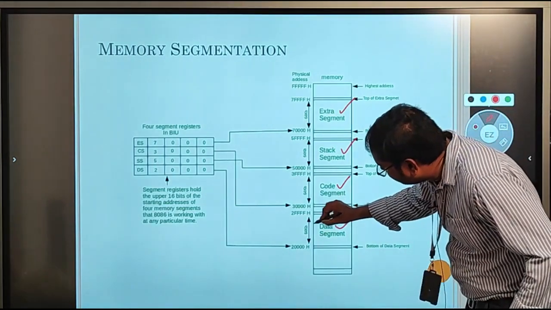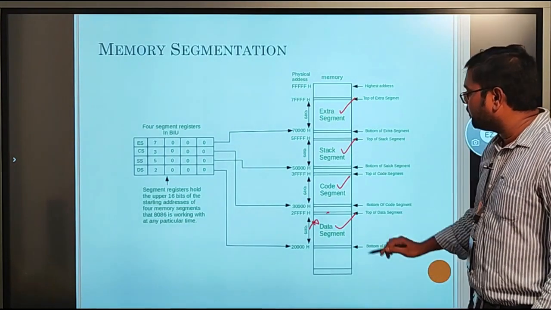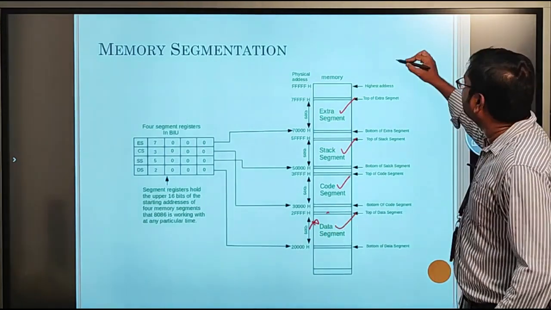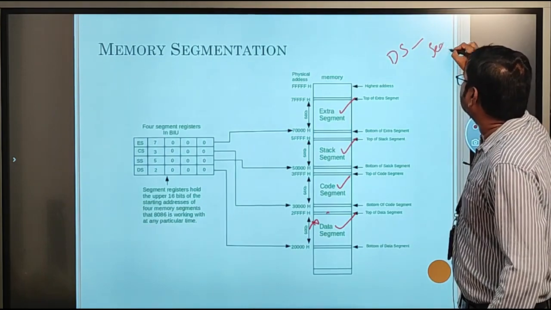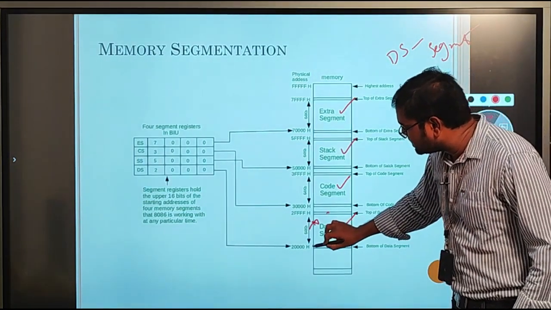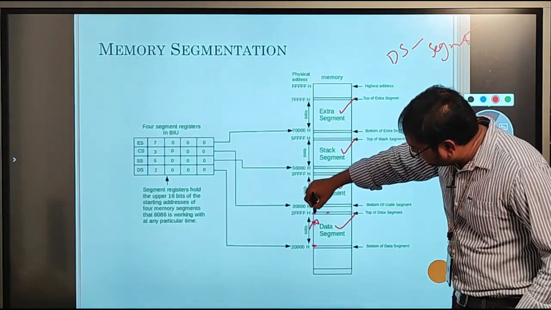For example, if we require data at this location, we simply require two addresses. The first one is the data segment address. The data segment register will give the segment address. Here, segment address means the starting address of the segment, that means here. So this is the starting address of the segment.